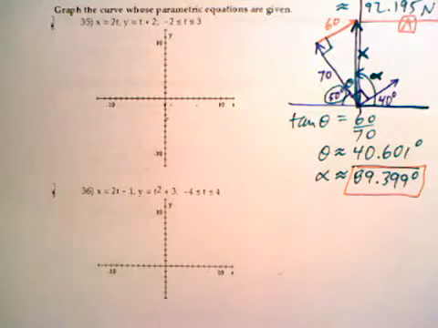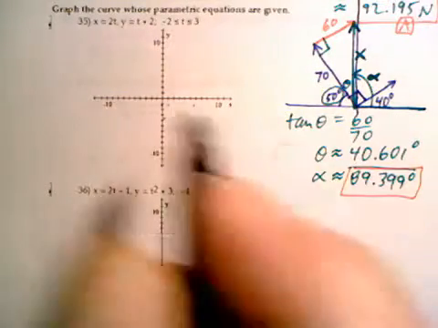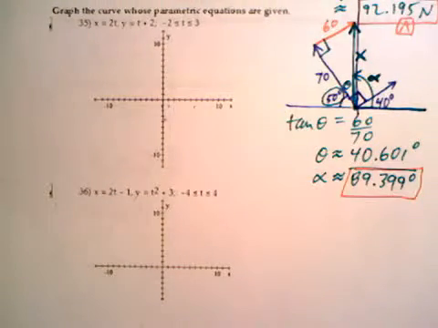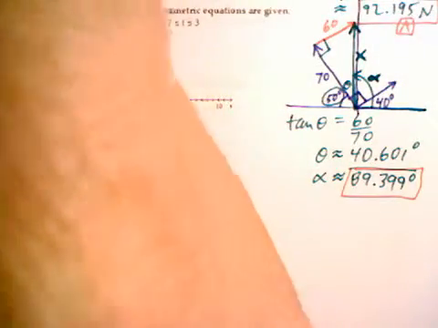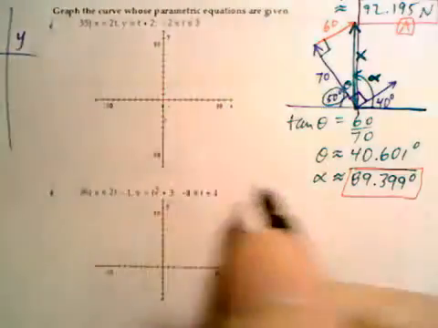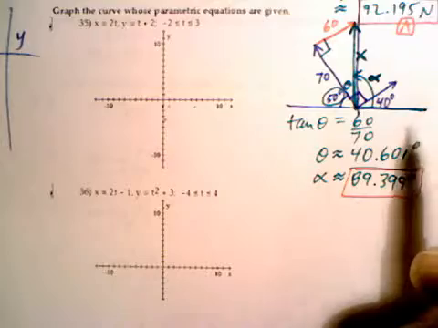I remember parametric equations and graphing them was a fan favorite as well this year, so this should be a piece of cake for you guys. Problem number 35. Basically, we just have to graph the curves whose parametric equations are given. And since we know that x and y both depend on t, we'll just plug in t's and figure out what the values of x and y are.